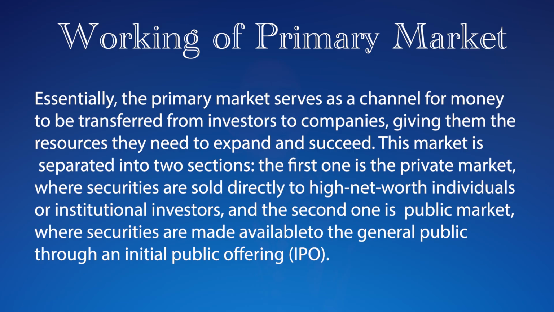This market is separated into two sections. The first one is the private market, where securities are sold directly to high net worth individuals or institutional investors, and the second one is public market, where securities are made available to the general public through an initial public offering. So here again the primary market is divided into two sections.